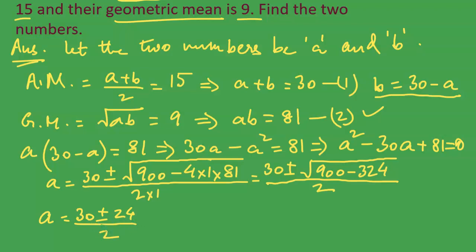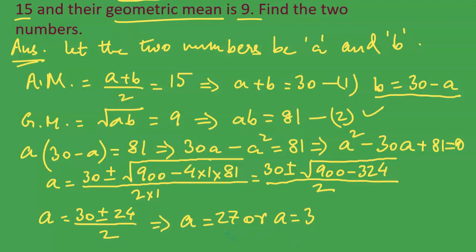Therefore, if it is plus 24, 30 plus 24 is 54 divided by 2 will be giving us the value of A as 27. 54 divided by 2 is equal to 27. So, A is either equal to 27 or A is equal to, if I take the minus sign, 30 minus 24 is 6, 6 divided by 2 is 3. A is equal to 3.